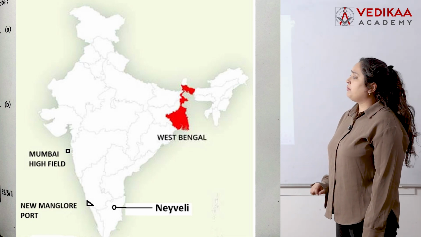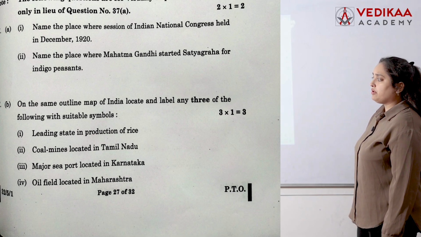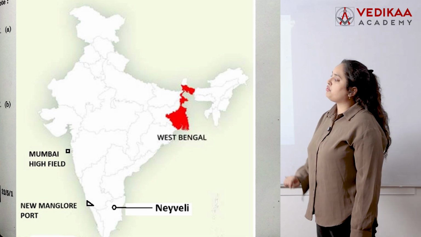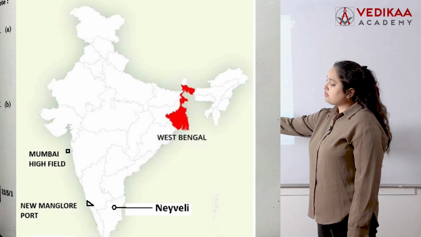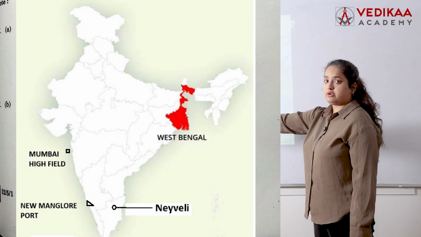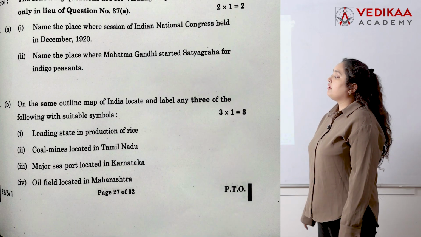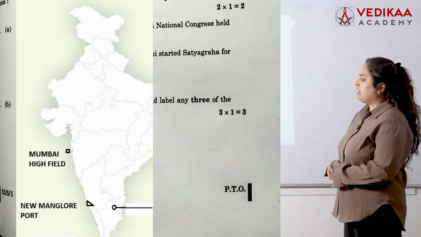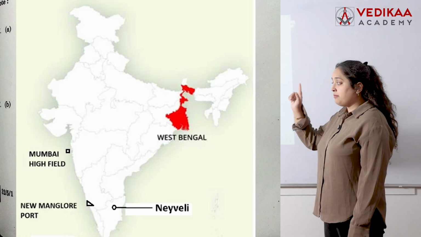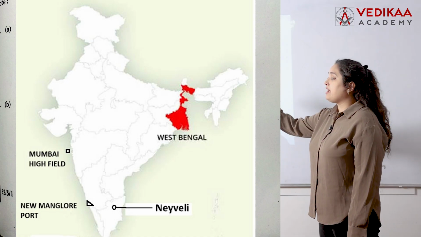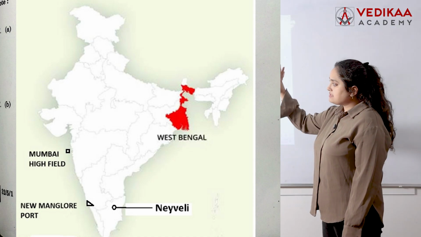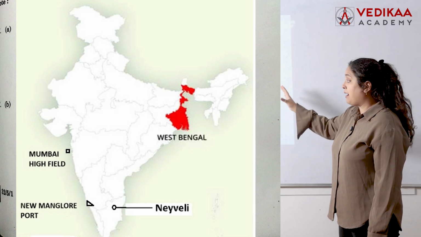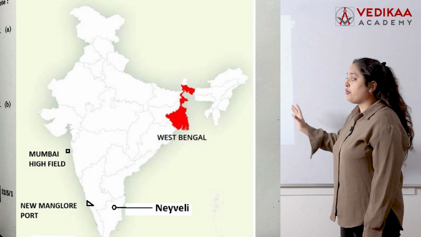Got it? Now, third, a major seaport located in Karnataka. Again see the map. The major seaport located in Karnataka is New Mangalore port. Fourth, an oil field located in Maharashtra. Again see the map. The oil field located in Maharashtra is the Mumbai oil field. So this is all about your map work, and you have seen the location on the map as well where we have pointed it out.